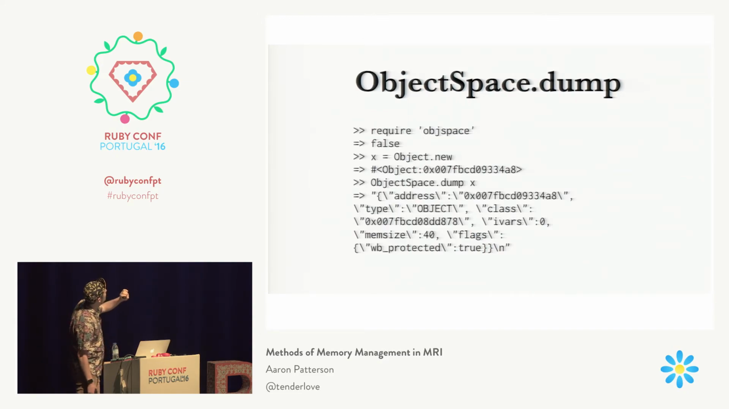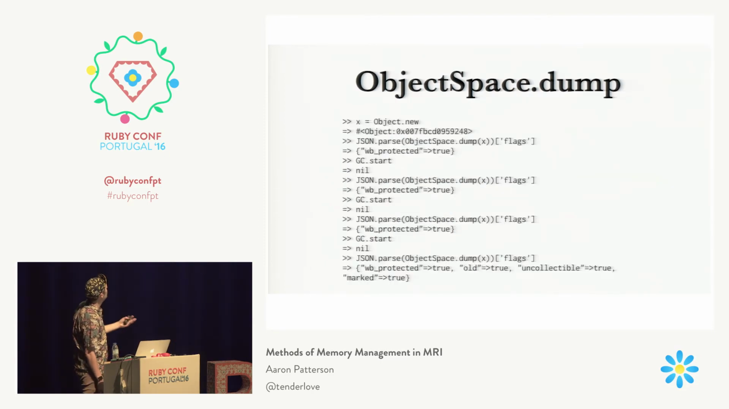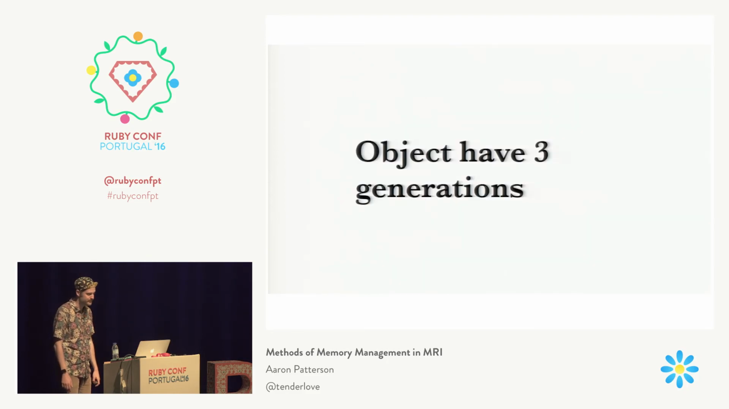And it doesn't show it now, but let's say we take this object and we run GC a few times. So we'll allocate a new object. We dump it, run GC, dump it, run GC. We do that a few times, and you'll see eventually we get this key that says old true. So you can see that it actually requires 3 garbage collections. An object has to survive 3 GCs before the garbage collector will consider it to be an old object. So objects have 3 generations.